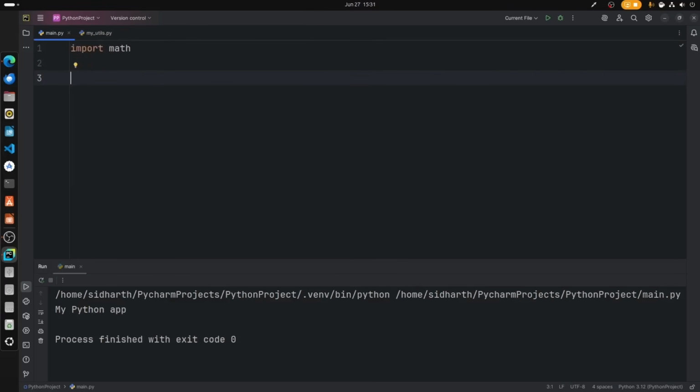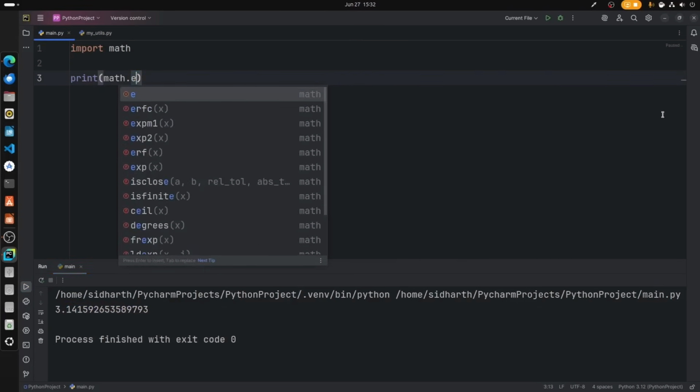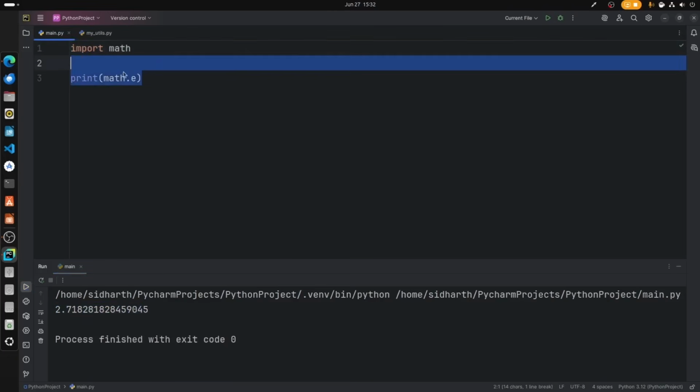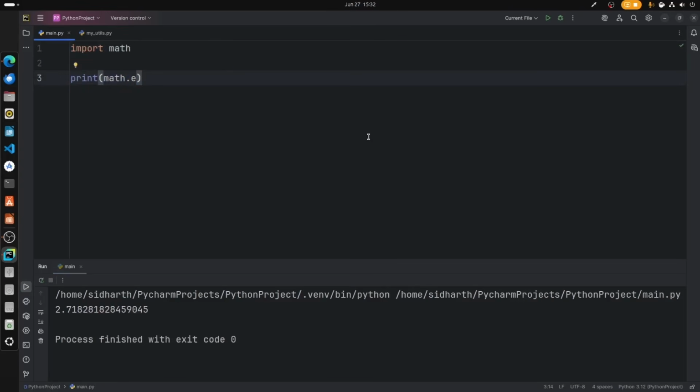Now using this library is very simple. For example, let us say I want to print the value for pi, so we can type math.pi. In that case, you'll get the value for pi. There we go, 3.14. Let's say I want to print the value for exponential, which means e. In that case, we get 2.71 as the default value. So it has a lot of predefined identities and functions which print the values just like this.